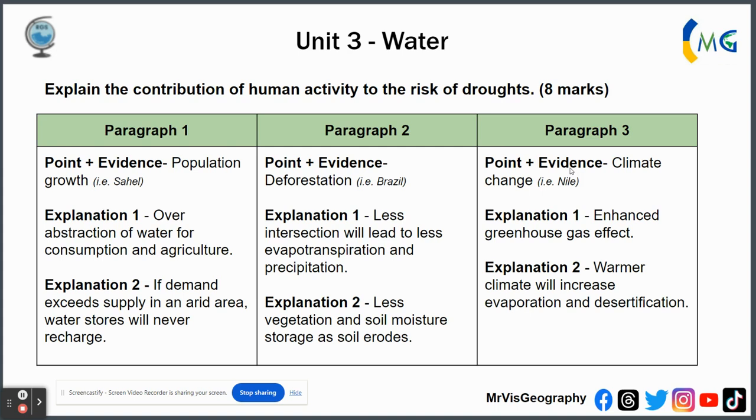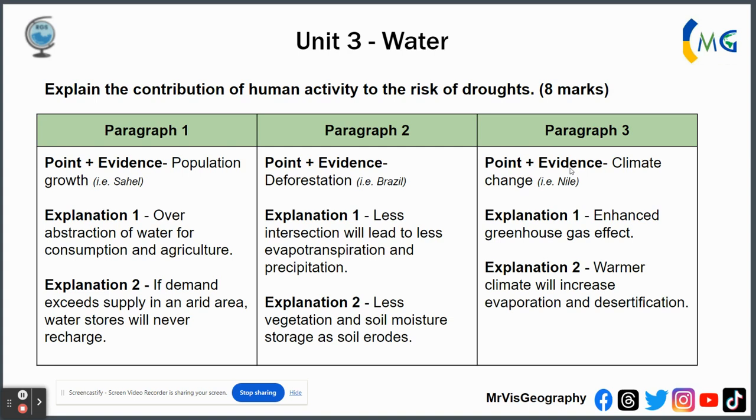If the demand outstrips, or is bigger than, exceeds the supply in an already arid region of the world that is suffering from desertification, water stores will never be recharged fully. Therefore, you're going to be in water deficit. Okay, that's paragraph number 1. Paragraph number 2, an example of human activity that increases droughts is deforestation.